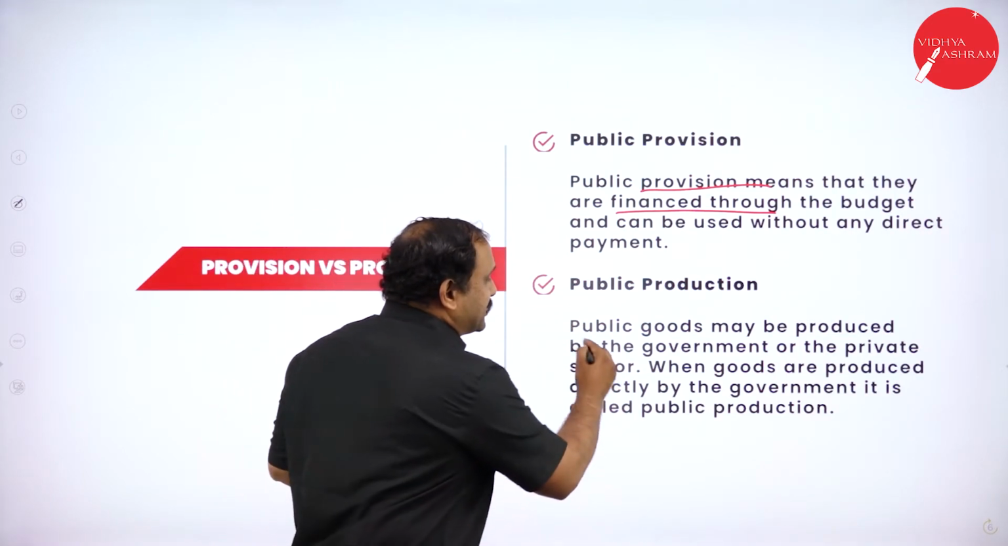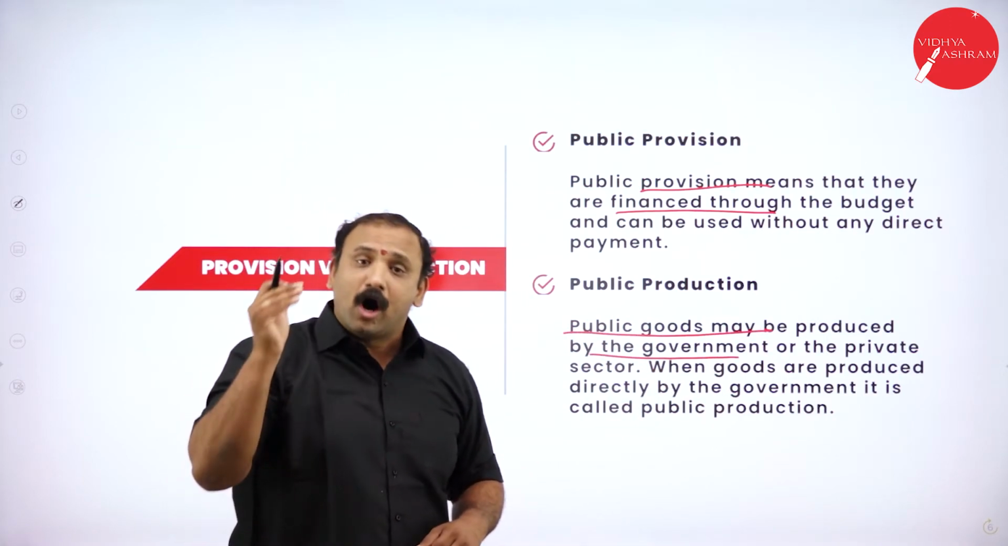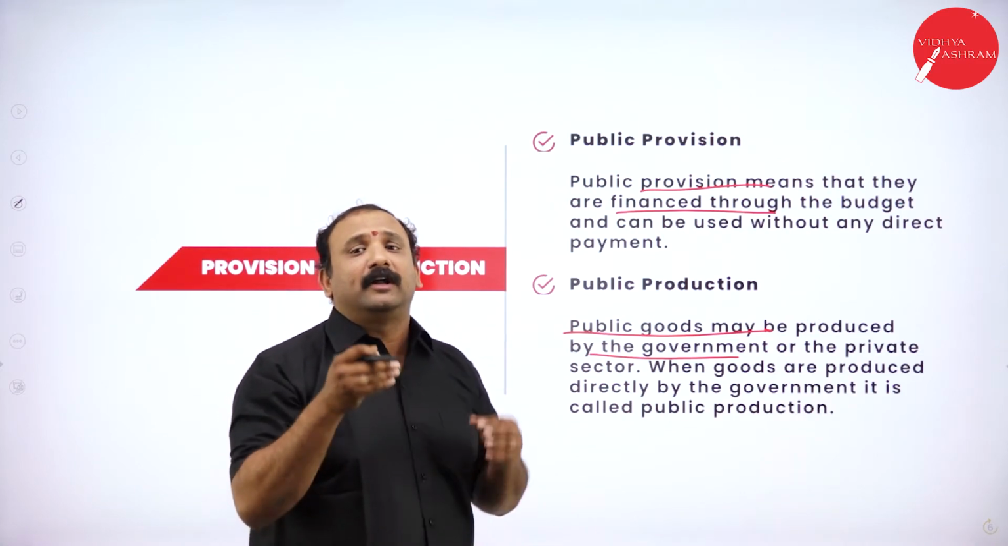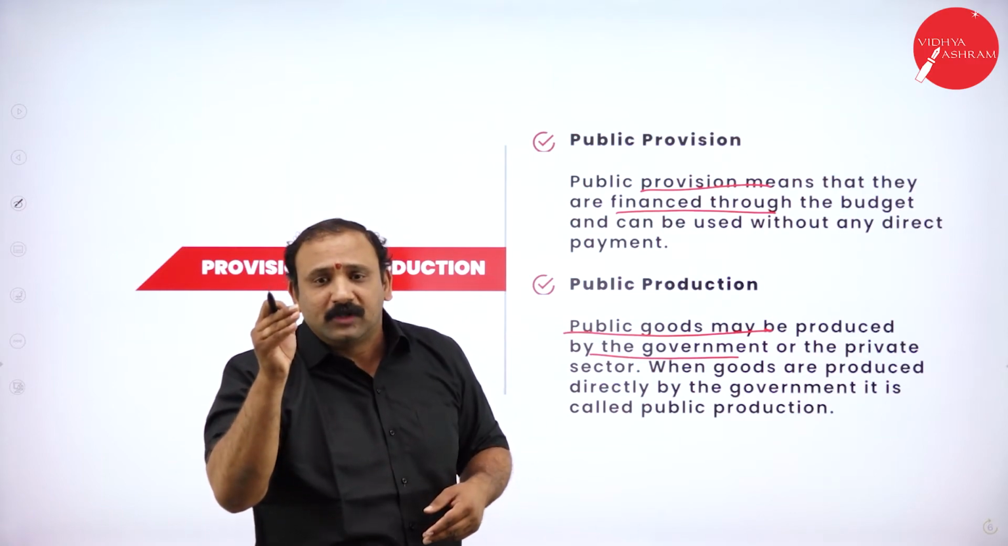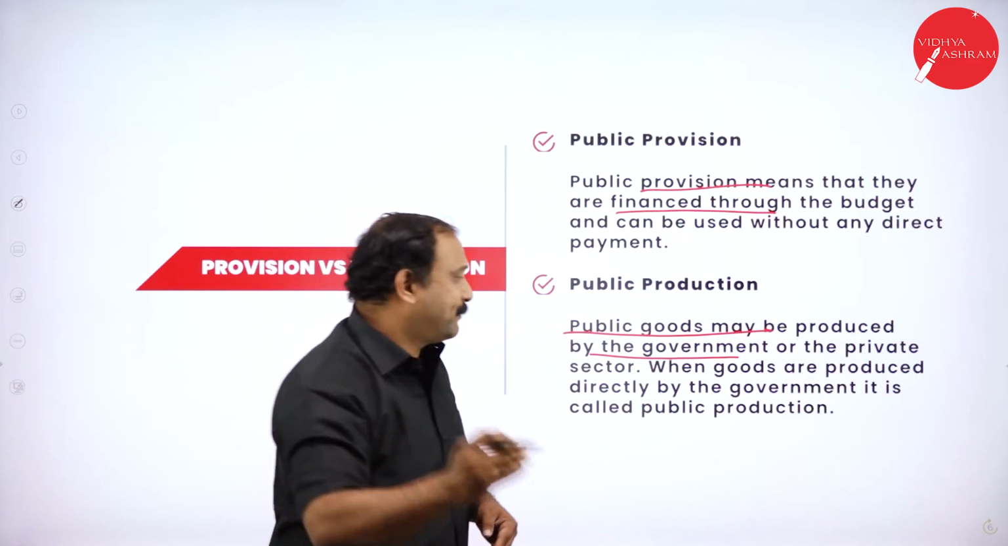Now public production, that means these are the goods that are produced by the government or the private sector also, but for whom? But for the public, for the benefit of the public. When the goods are directly produced by the government, we call it public production.